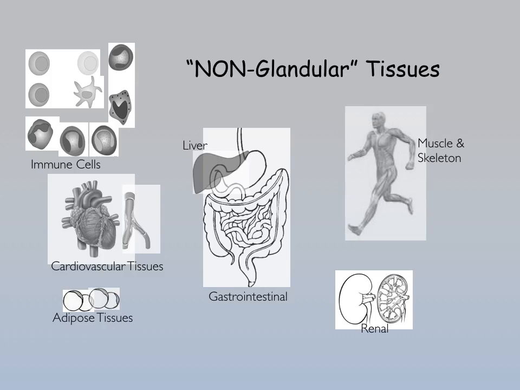But the thing we have to remember is that any tissue can be an endocrine tissue, which means that we have a whole host of other tissues that come into play, which include immune cells, cardiovascular tissues, lung tissues, gastrointestinal tissues, adipose tissue, the kidney and renal tissues, as well as all of the bones and muscles of the body. All tissues can be seen as being endocrine tissues because an endocrine is simply nothing more than a chemical that is used to adapt tissues in order to maintain homeostasis.